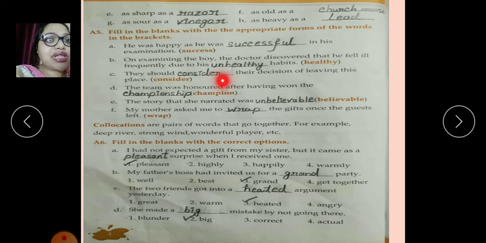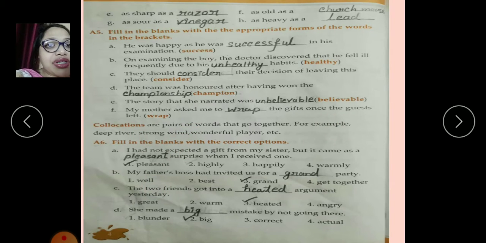They should consider their decision of leaving this place. Next one, the team was honored after having won the championship. The story that she narrated was unbelievable. My mother asked me to wrap the gifts once the guests left.